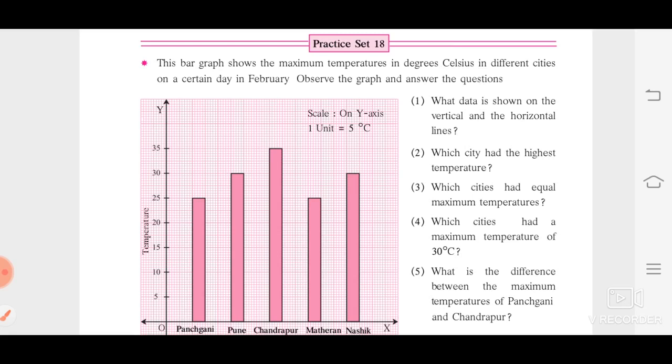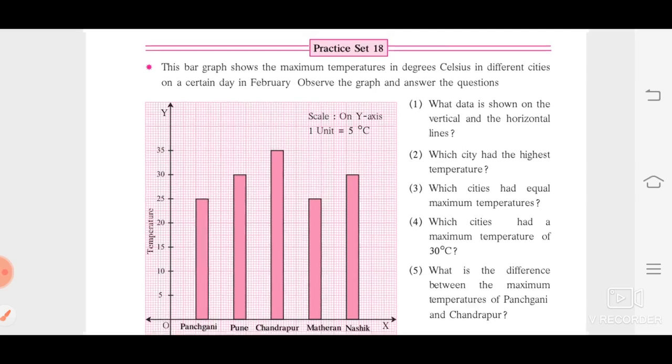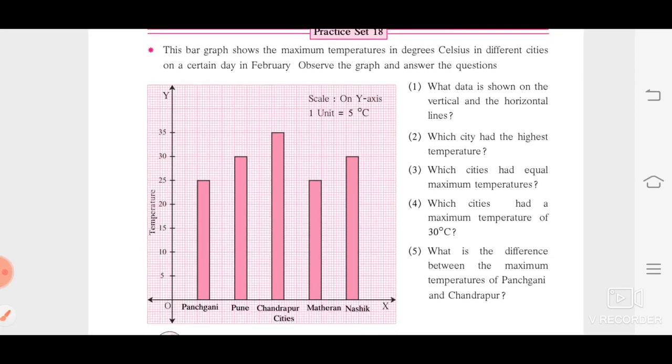What we have to do? Observe the graph and answer the questions. So they have given us 5 questions. We have to observe the graph carefully and answer those questions. So now let's get started.